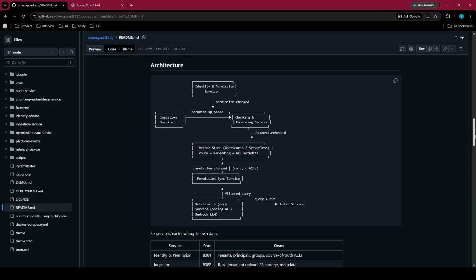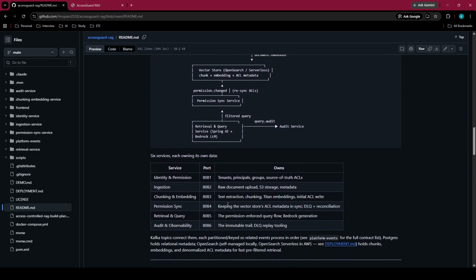indexed the document. So I built AccessGuard RAG, a multi-tenant retrieval system where permissions are enforced at query time inside the vector search itself. 6 Spring Boot microservices, Kafka for events, Postgres as the source of truth, OpenSearch for vector search, and Amazon Bedrock for the embeddings and the answers.